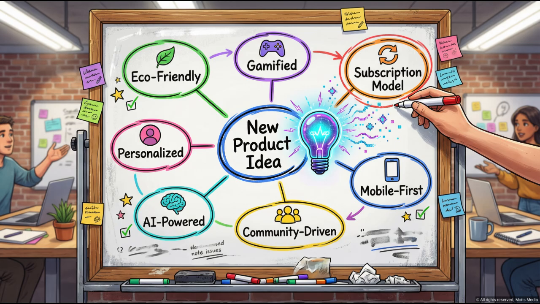AI excels as a brainstorming partner. This mind map shows a central node labeled New Product Idea. AI, depicted as a sparking light bulb, generates diverse branch ideas: eco-friendly, gamified, subscription model, mobile first, and more. A human hand circles and connects promising concepts. AI generates possibilities, humans curate and combine them. This collaborative ideation process produces more creative outcomes than either party working alone.